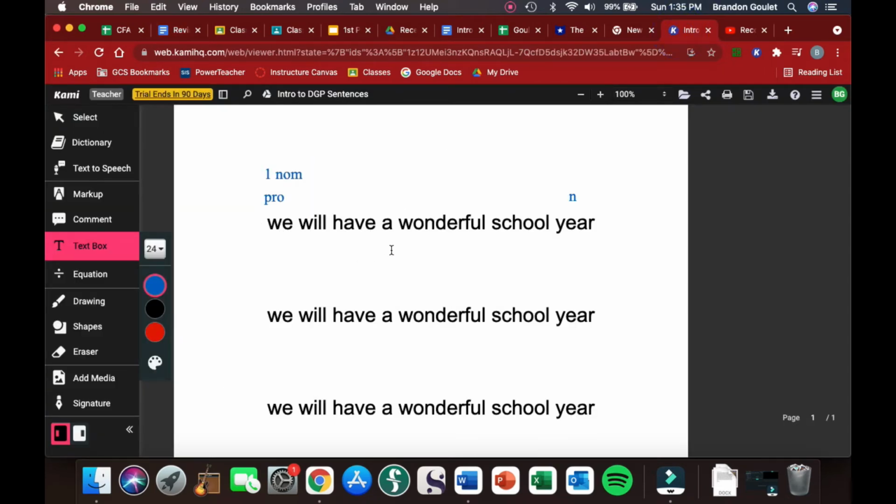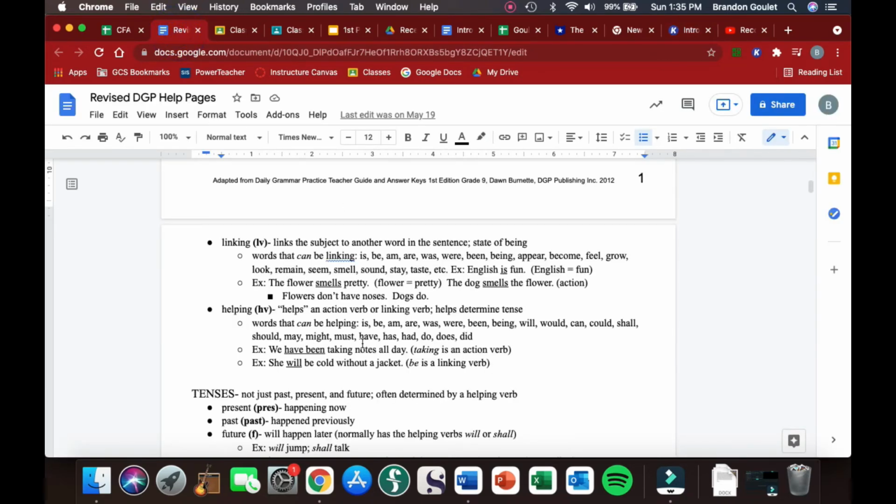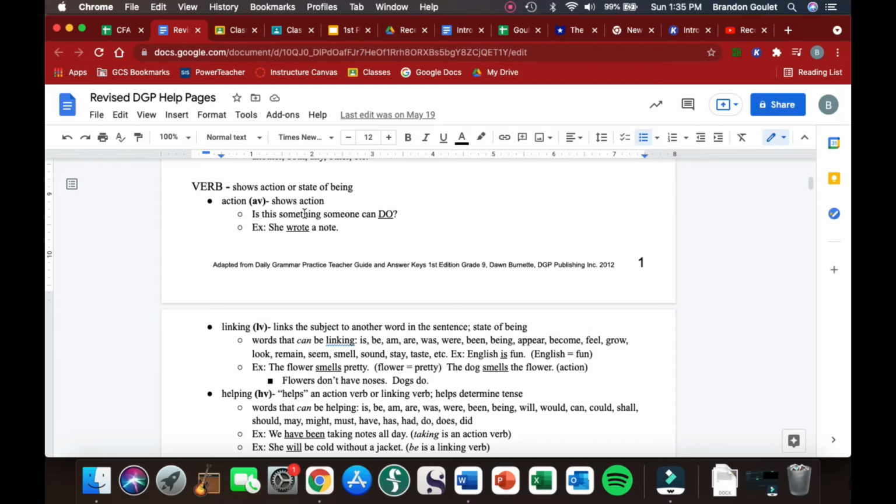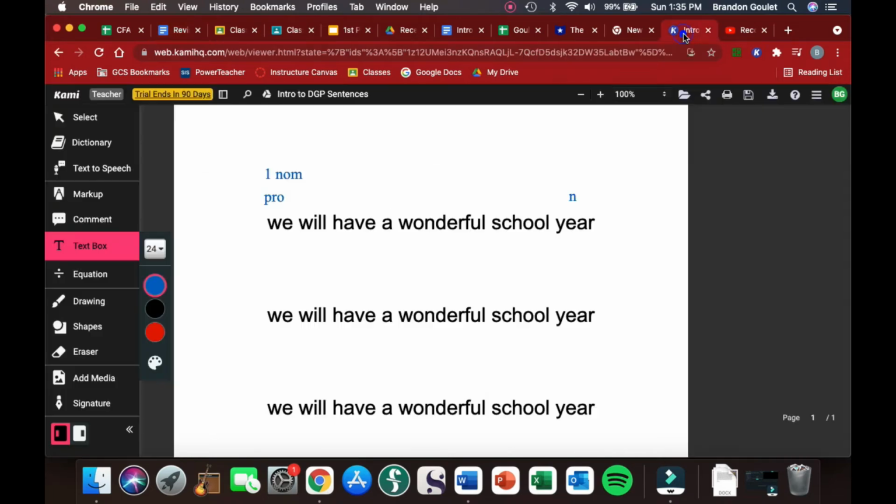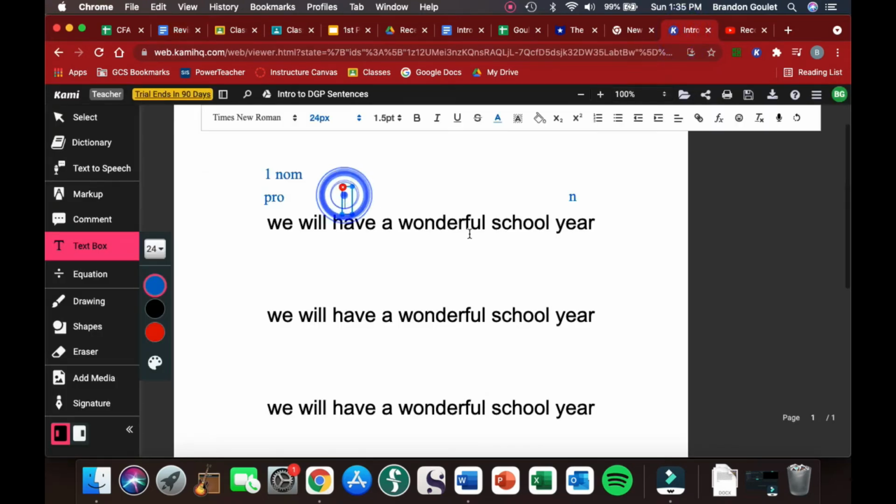We will have a wonderful school year. Both will and have. Have is another one of those. Have could be a helping verb, but in this case it's an action verb. Have, you're doing the action of having. So that is an action verb.